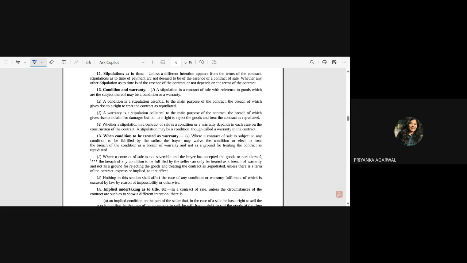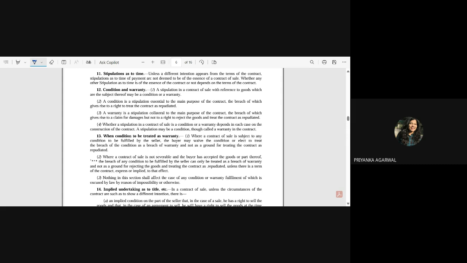See, if the seller is making such a stipulation, then it forms part of the contract, because the buyer has relied upon it, and it is so relevant that if that representation had not been made, the buyer would not have purchased that good, right? So it has legal effects on the contract of sale. If the representation provided by the seller is not true, then the buyer can repudiate that contract, because the buyer bought that good only because of that representation.